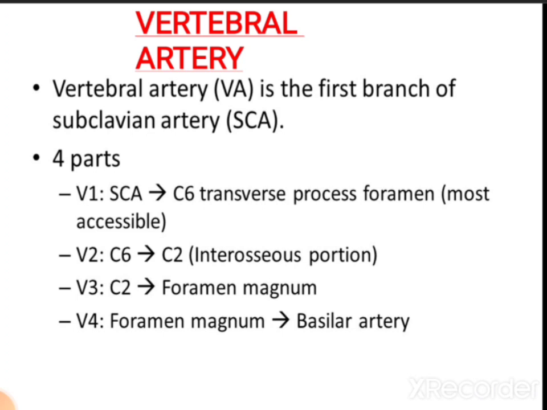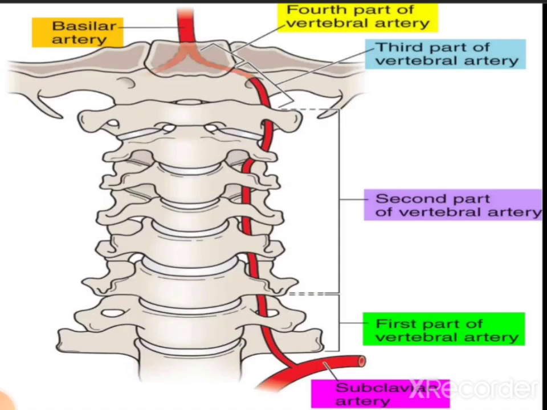The second part is from C6, C means cervical vertebra 6, up to the second cervical vertebra. It is the intraosseous portion. Then the third part is at C2, that is at the atlas, up to the foramen magnum. Then the fourth part is from the foramen magnum up to its formation into the basilar artery. So these are the four parts of the vertebral artery.